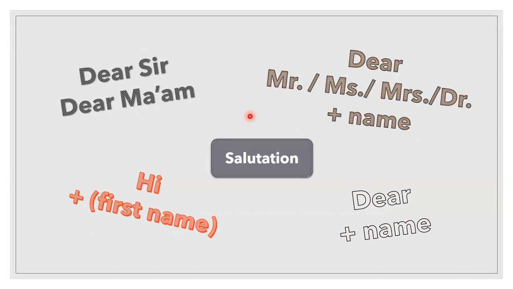Salutation depends on the type of email you are writing. For formal emails, it is "Dear Sir" or "Dear Ma'am." You can also use "Dear Mr., Miss, Mrs., Doctor," depending on their title, followed by their name. For informal emails, you must use "Hi" followed by their first name, or "Dear" followed by their name.